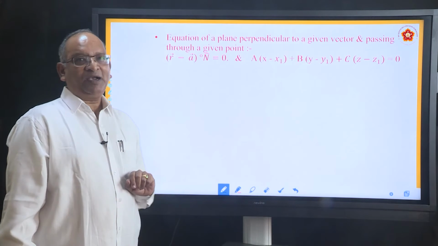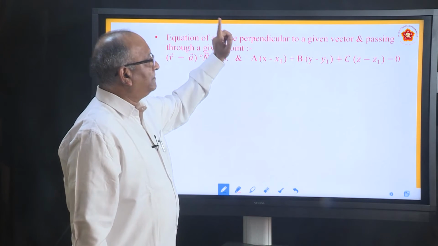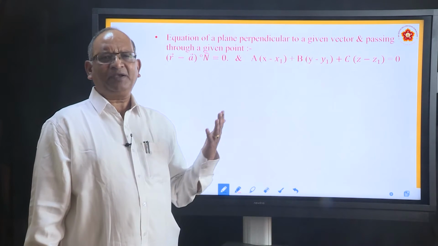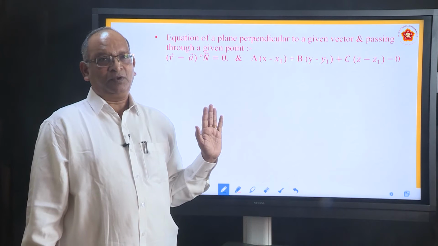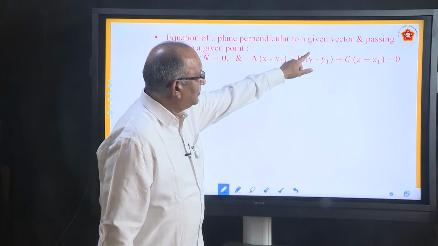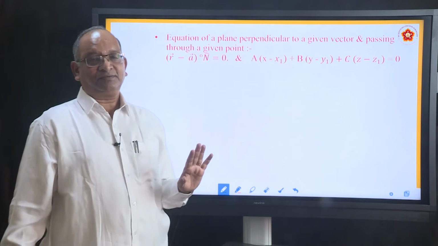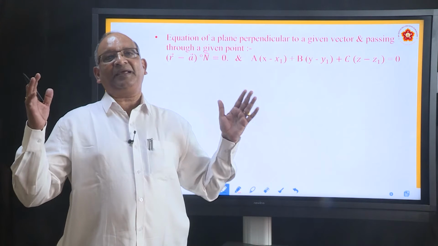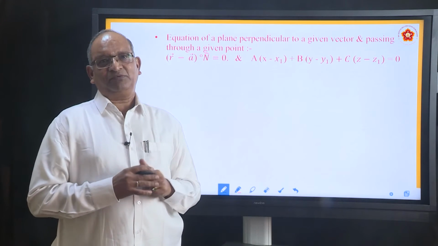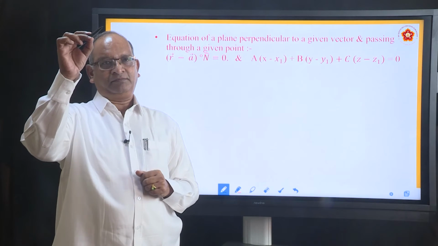In the second type, what is the information given? He has given the equation of a plane perpendicular to a given vector. Normal, perpendicular, both are same. And to a given vector and passing through a given point. Now he has given that the plane is passing through a point. But before we derive this particular equation, let us understand. Suppose there is a vector.